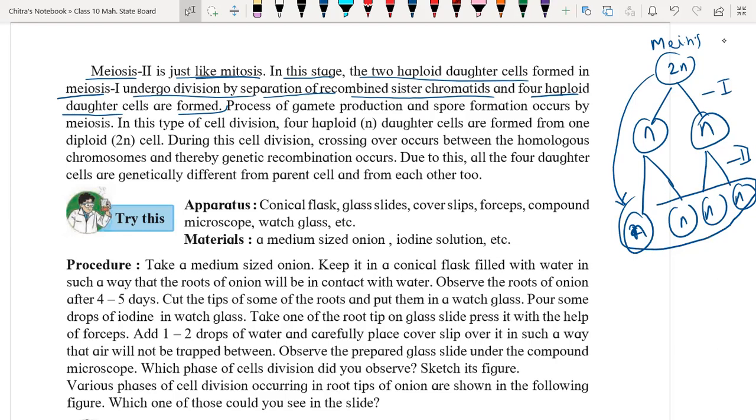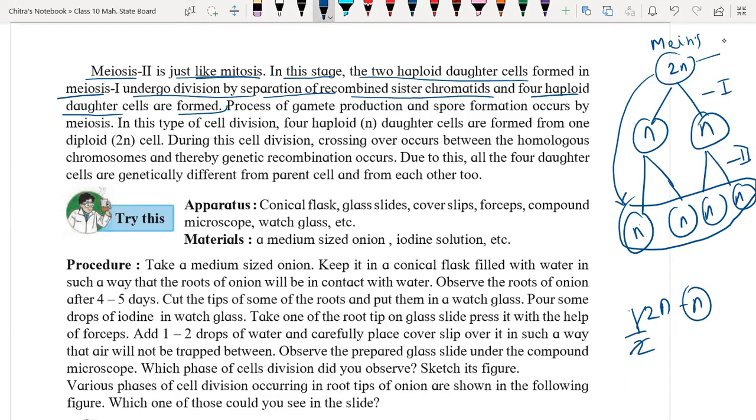Haploid means having half the number of chromosomes. The parent cell had 2n, so half of 2n means n only, right? All these daughter cells have an n set of chromosomes, which is half of the parent cell.